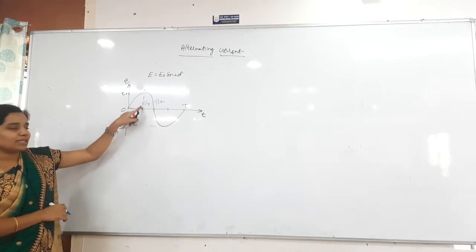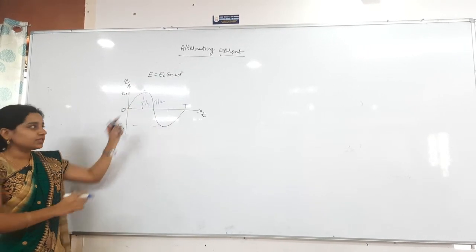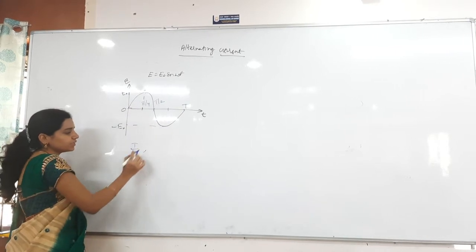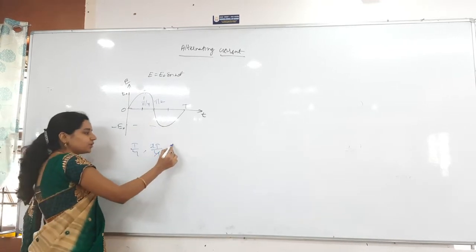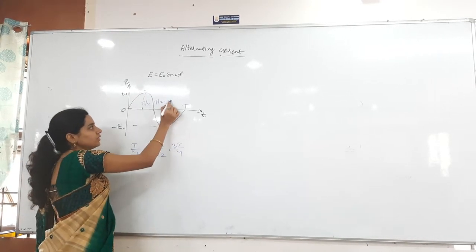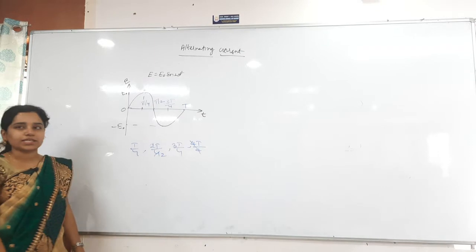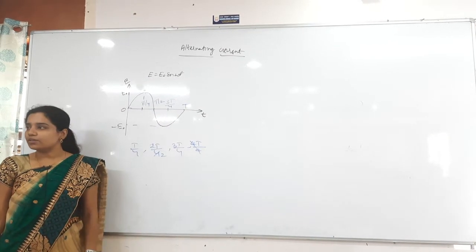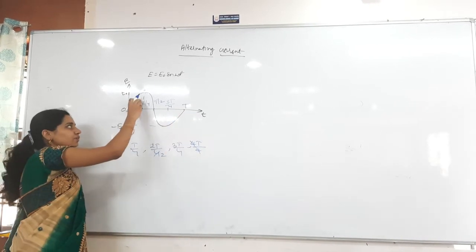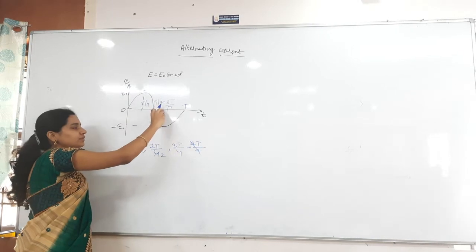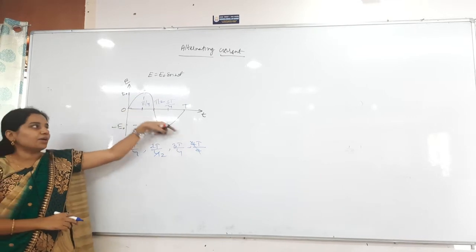Here it is T by 4. Next one is 2T by 4, which is nothing but T by 2. Then next automatically 3T by 4. The next one is 4T by 4, where the 4 gets cancelled, so I get only T. You understand, right? So for one full cycle, this is T, this is 1/4 of T, then half of T, then 3/4 of T, and finally T. Clear? This is one full complete cycle.